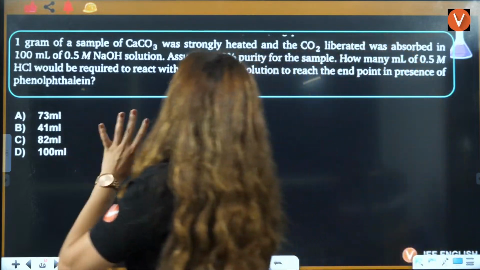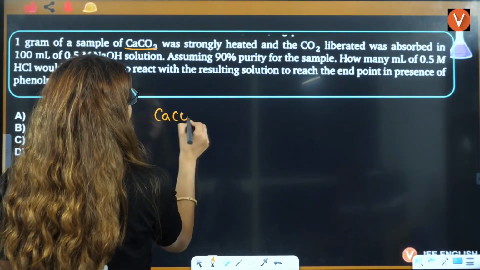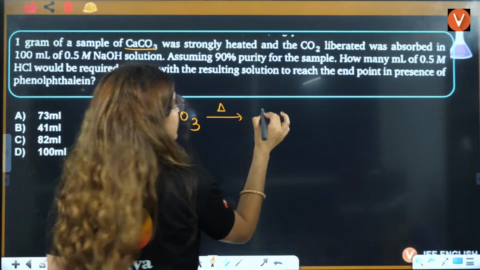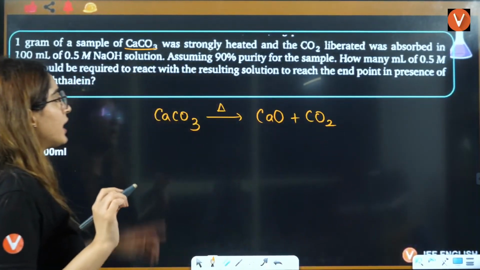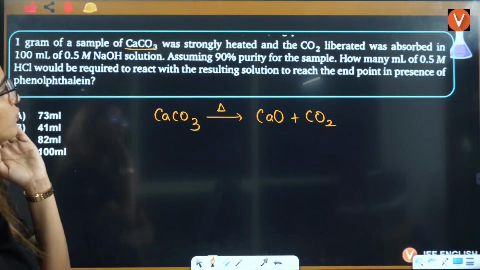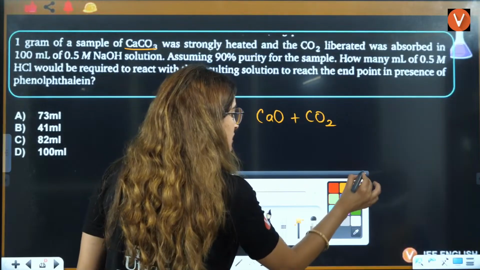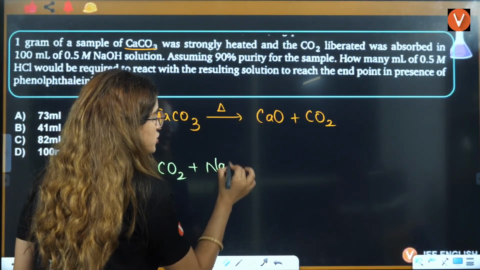Okay, 1 gram of sample of CaCO3 was strongly heated. So we know that whenever it is heated, CaO and CO2 are formed. The CO2 that is liberated is absorbed in NaOH.